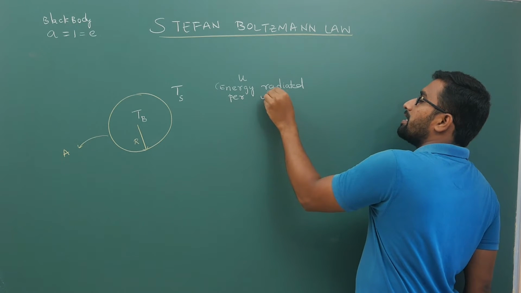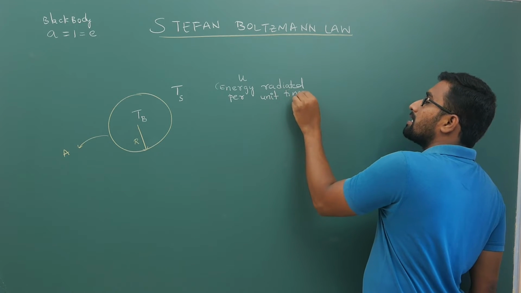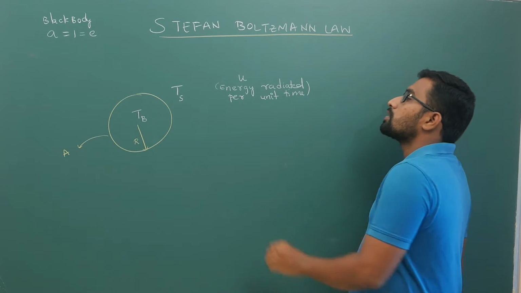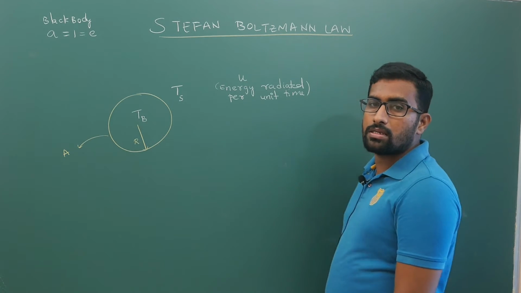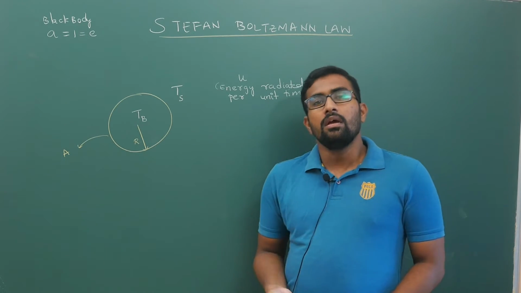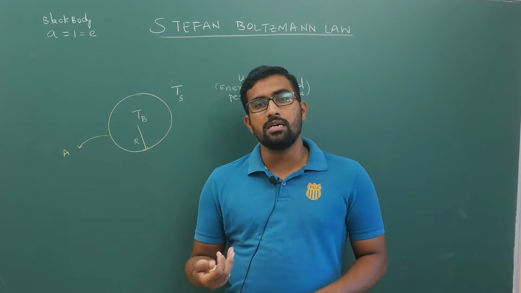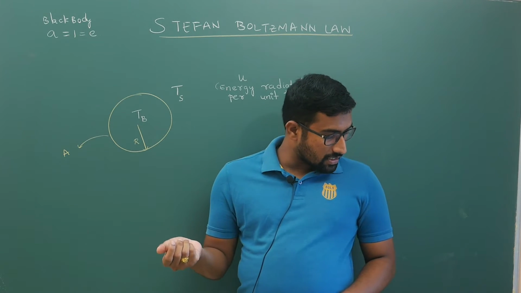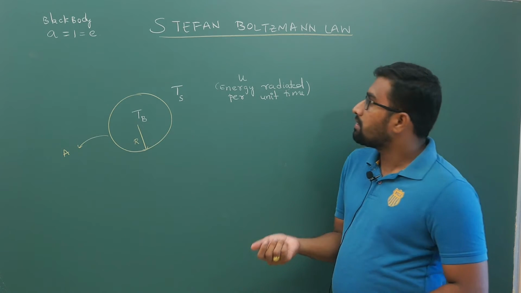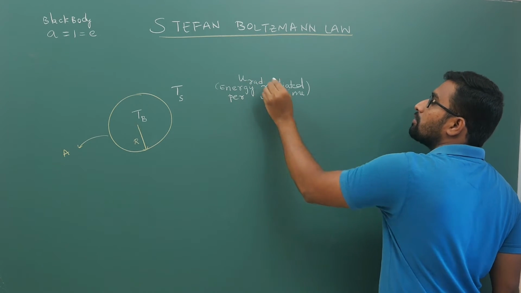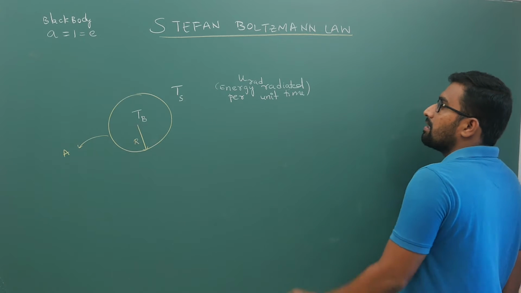It is nothing but energy by time, which is power. So, in books you will have this symbol small u. It is energy per unit time, that is, in 1 second, how much energy it is giving out. This u is the energy radiated.